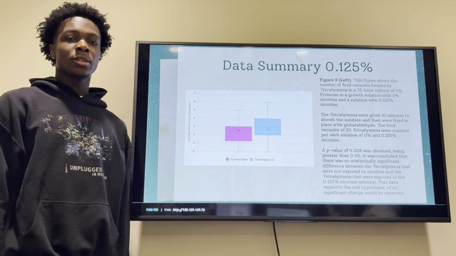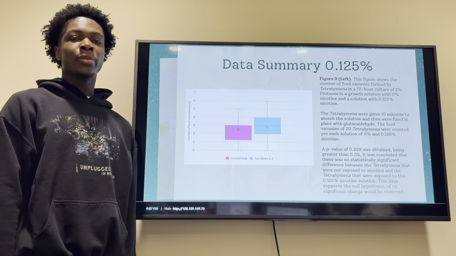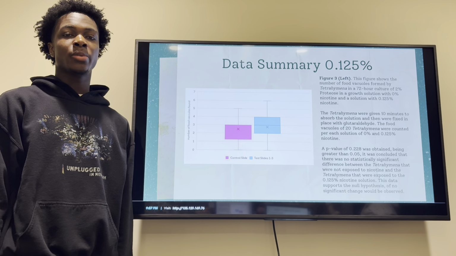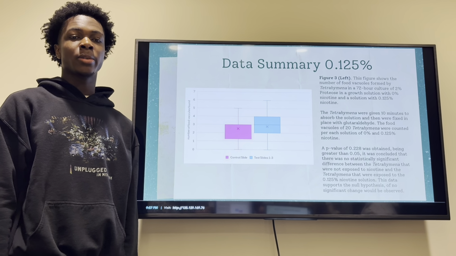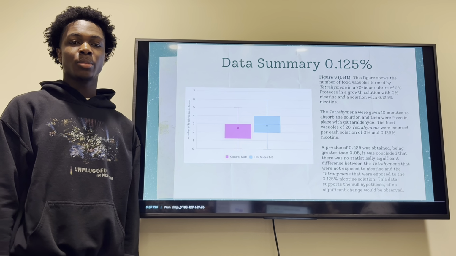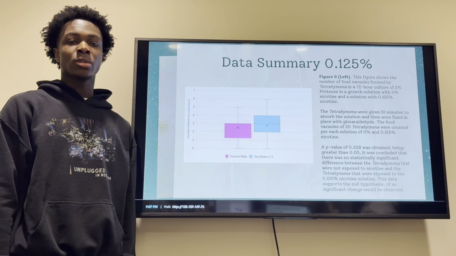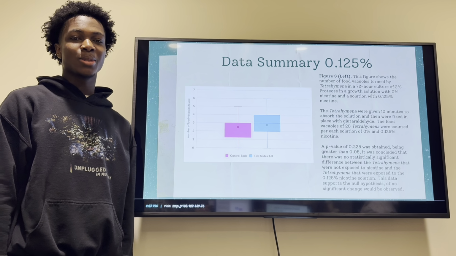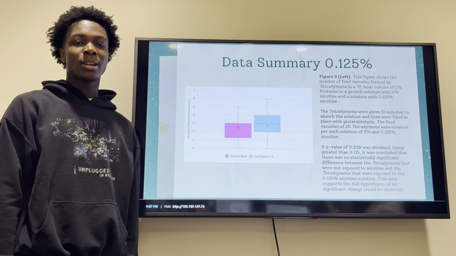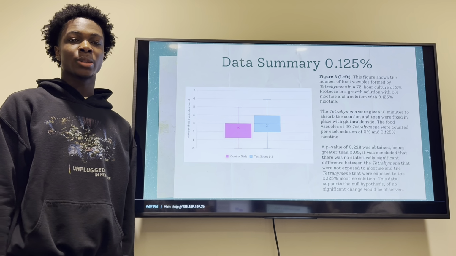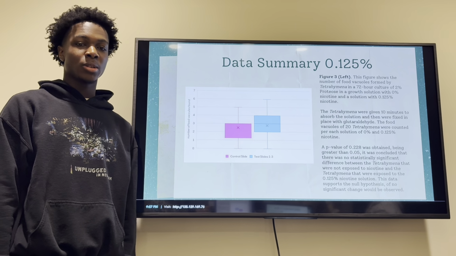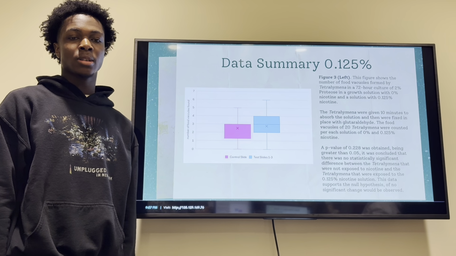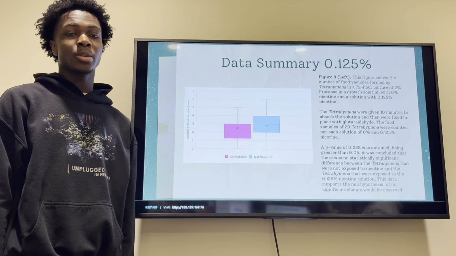Using the same methods as previously, figure 3 shows the number of food vacuoles formed by Tetrahymena in a 0% nicotine solution and a 0.125% nicotine solution. A p-value of 0.228 was obtained, being greater than 0.05. It was concluded that there was no statistically significant difference between the Tetrahymena that were not exposed to nicotine and the Tetrahymena that were exposed to the 0.125% nicotine solution. This data supports the null hypothesis that no significant change would be observed.